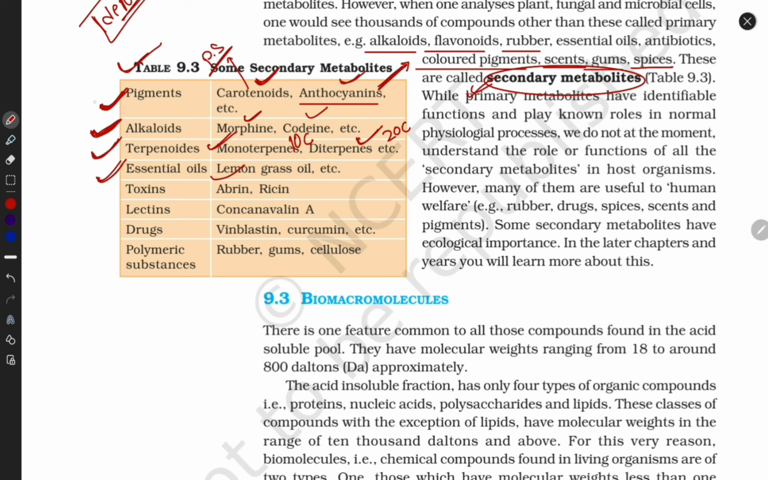Lemongrass oil. Guys, the plant does not use this. Sometimes they use it and sometimes they don't; they release it outside the body. Some toxins they release are abrin and ricin, which may be antibacterial or antifungal. Then lectins. What is a lectin? It is a group that attaches to carbohydrate, for example Concanavalin A. They also secrete drugs like vinblastine and curcumin. They also produce polymers like rubber, gums, and cellulose. These are secondary metabolites, guys. They are not much useful for the plant, but for ecological importance, human beings use them according to their preference and welfare.